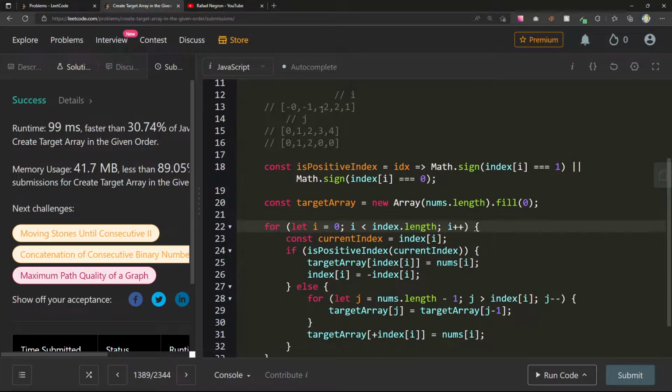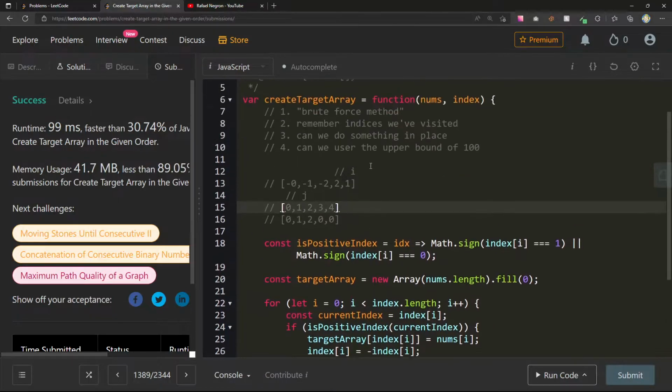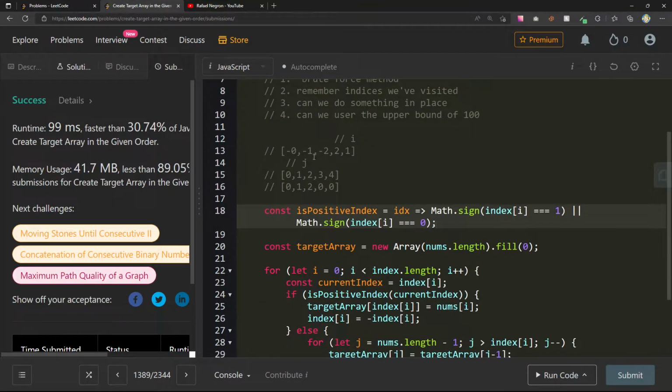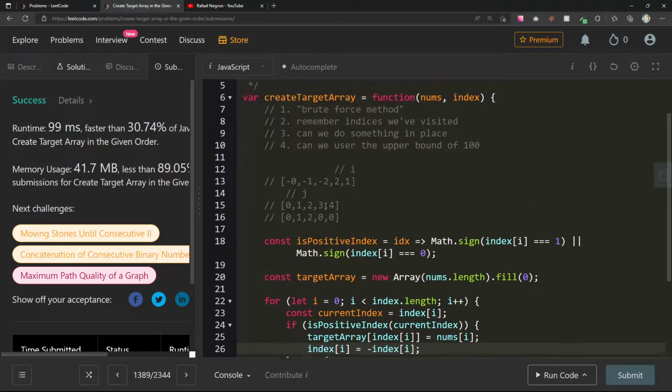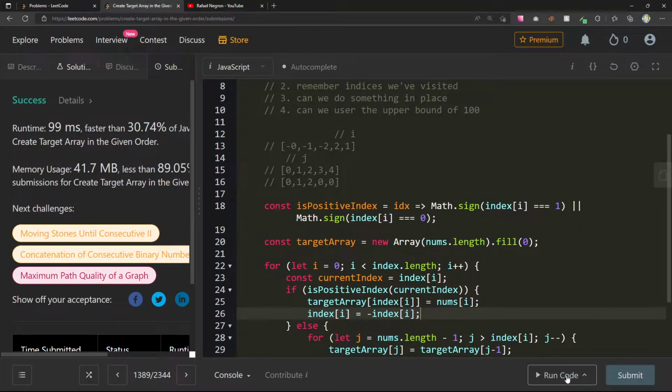Okay, so 0, 1, 2. If math.sign of index at 0, 1, 2 is 0. Right, so now when we get here, the current index will be index at this, which is 2. Pass in 2 here, 0, 1, 2. This is false. Now we'll do the shift. Else we can just say that target array of index I is nums I. So this should still be fine. But let's see what this does.